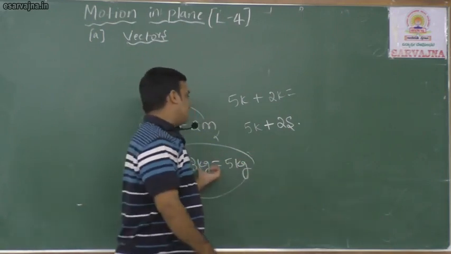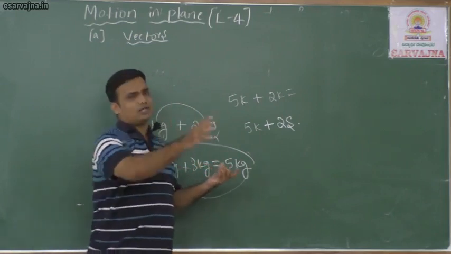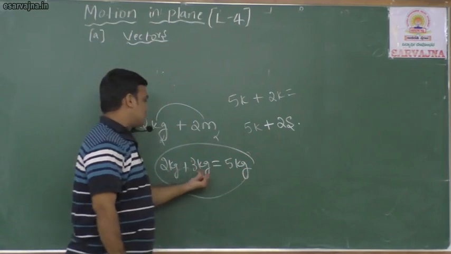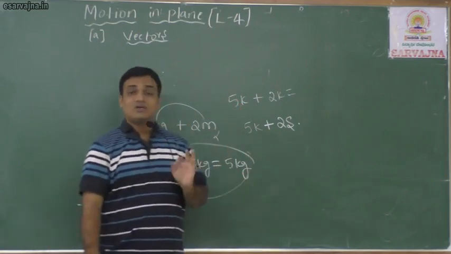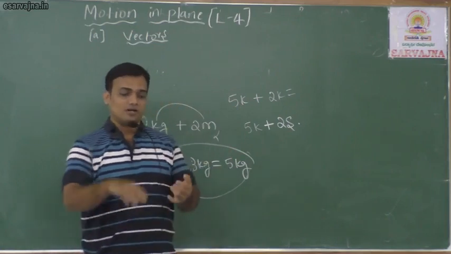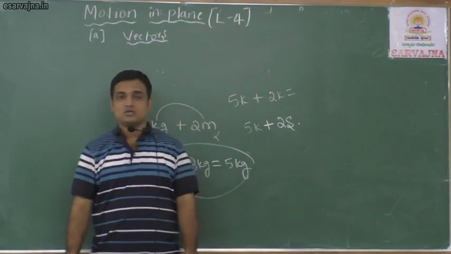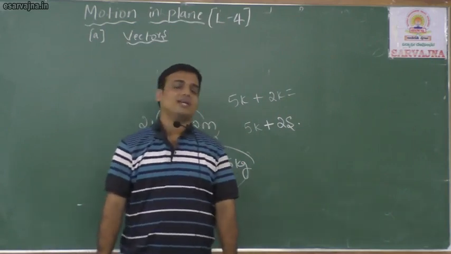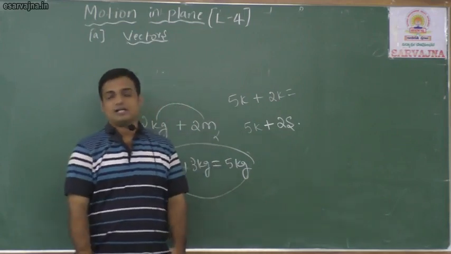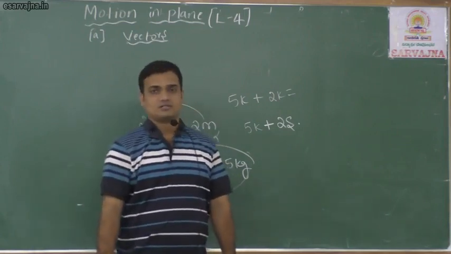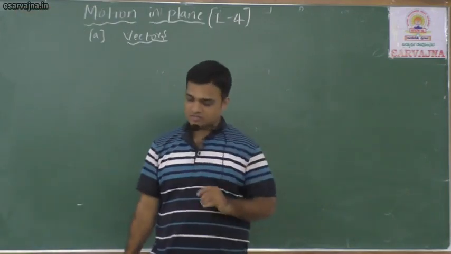So addition of scalar quantities depends only on unit, like kgs, which you can of course add. Whereas vector addition depends upon units as well as direction. So direction is also important to get a proper result. I will tell you how to add vectors. We have different methods of addition of vectors.